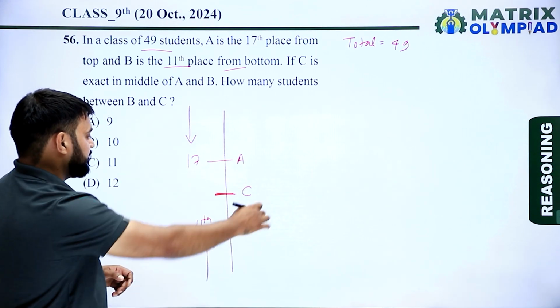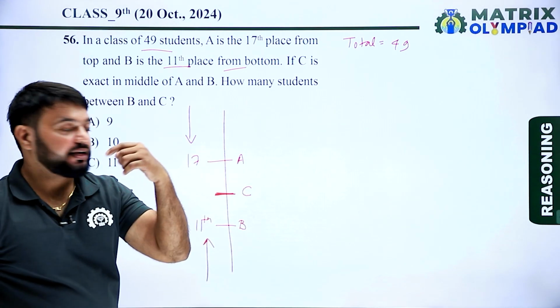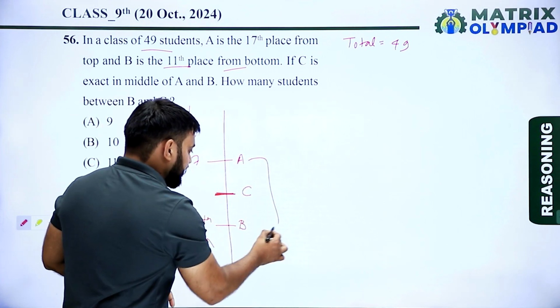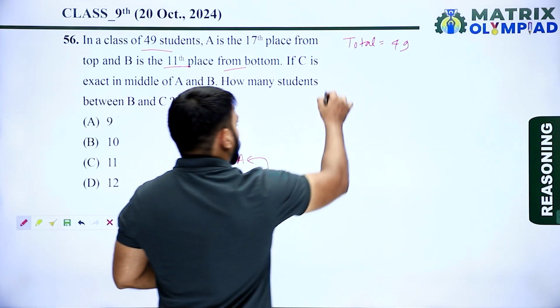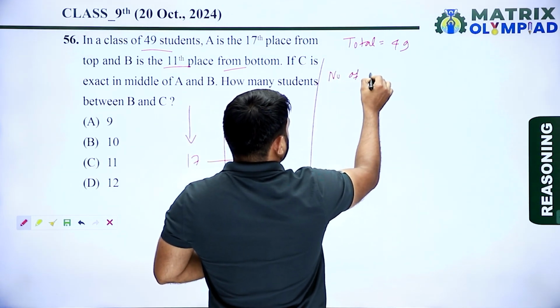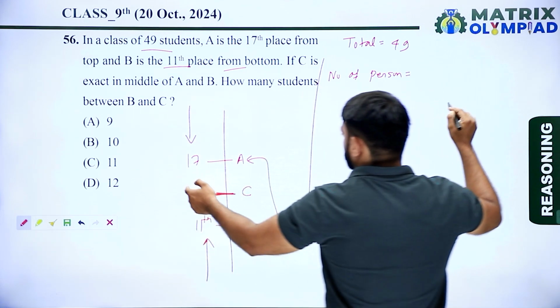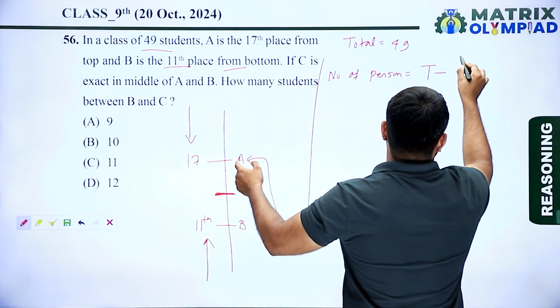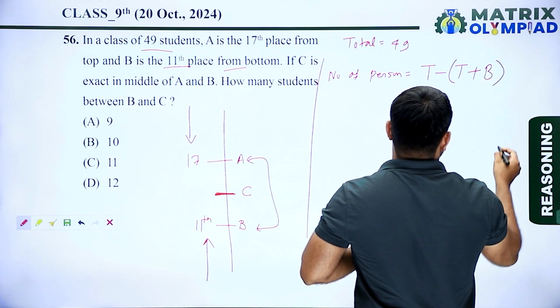So first find the number of mid person between A and B. Number of mid person is equal to total minus top position of the first person plus bottom position of the second person.